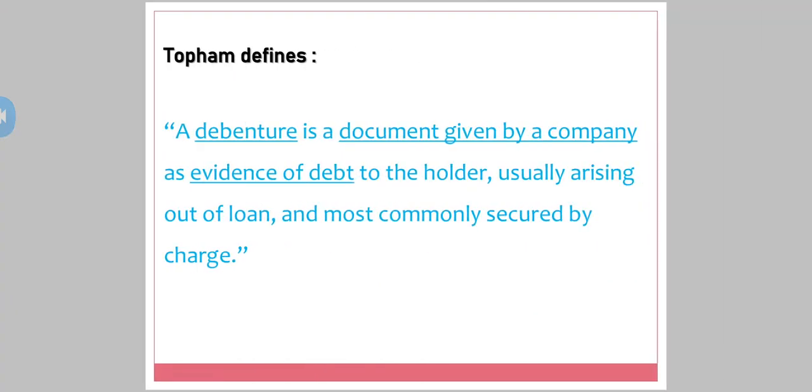Now, the other definition is, see, Topham defines a debenture as a document given by the company. We have seen in the starting, just like the share certificates, the company issues debenture certificates to the debenture holders, to the investors. A debenture is a document given by a company as evidence of debt, proof of liability to the holder, usually arising out of a loan. This is nothing but a loan, and most commonly secured by a charge. That is, normally the debentures are secured under a charge.